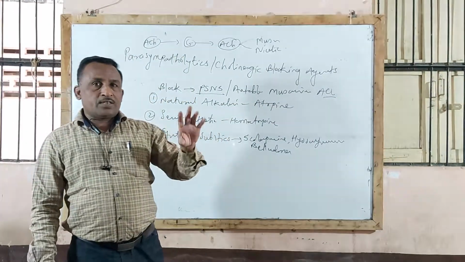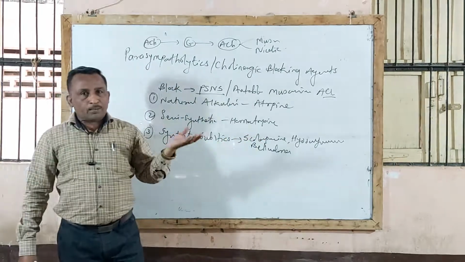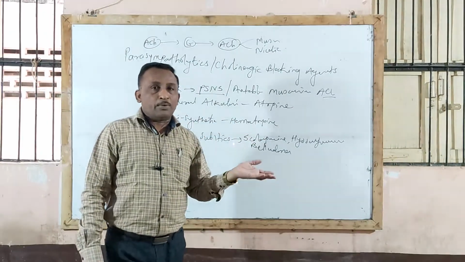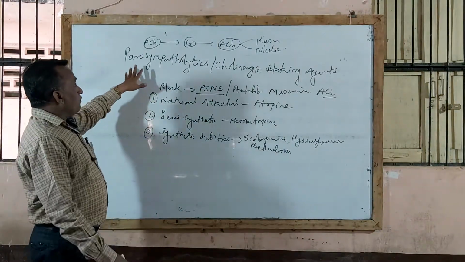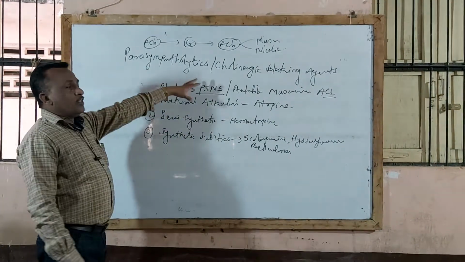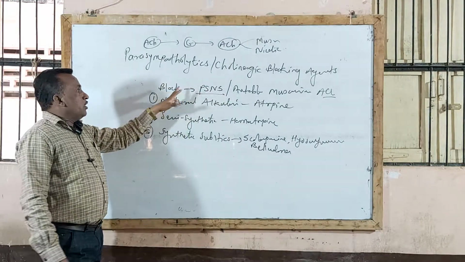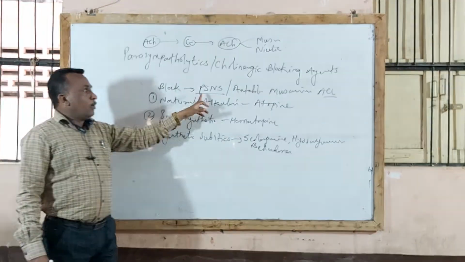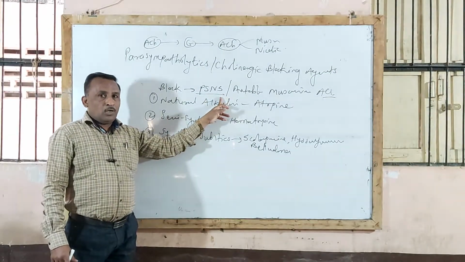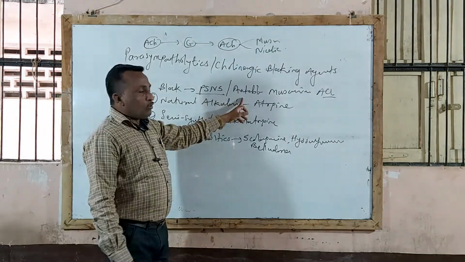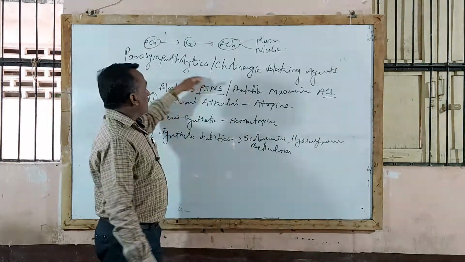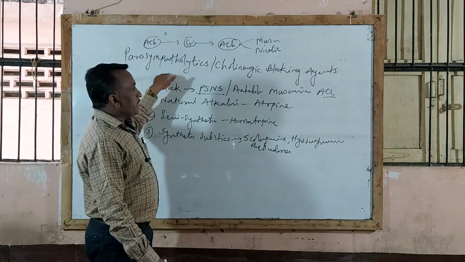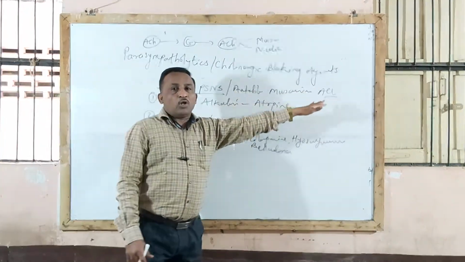Parasympathomimetic or cholinergic drugs, जे आपण मागच्या वेळेस बघितले, are esters of choline, synthetic compounds, natural compounds; that is parasympathomimetic agents. While parasympatholytic or cholinergic blocking agents are those agents which block stimulation of the parasympathetic nervous system, or those drugs which antagonize muscarinic actions of acetylcholine. That agent is called a parasympatholytic agent or cholinergic blocking agent.